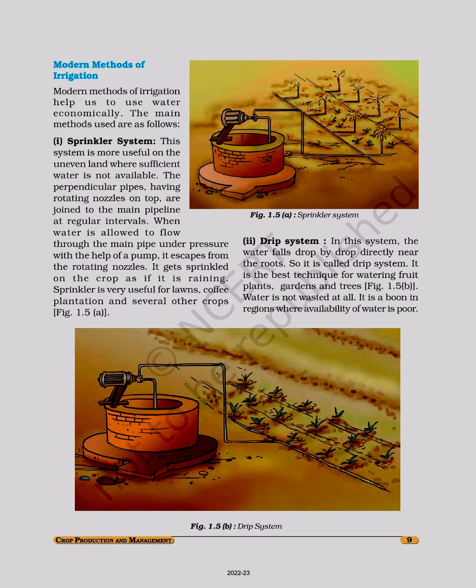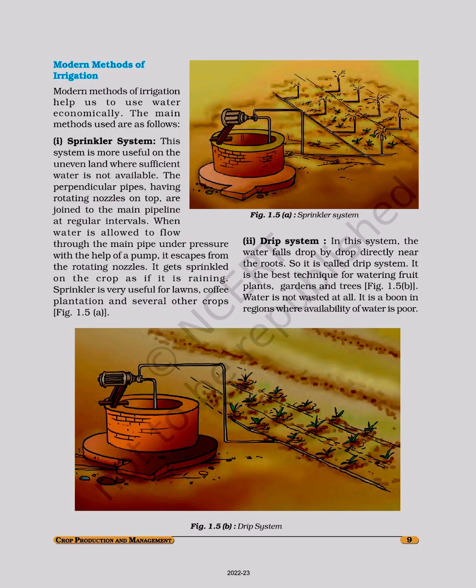Sprinkler system, number 1. This system is more useful on the uneven land where sufficient water is not available. The perpendicular pipes having rotating nozzles on top are joined to the main pipeline at regular intervals.